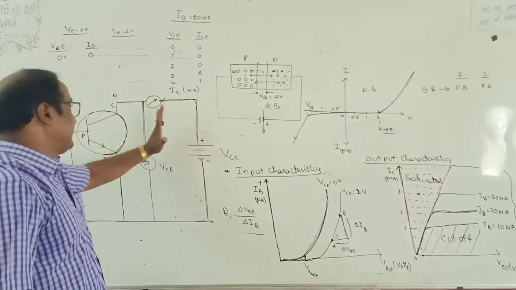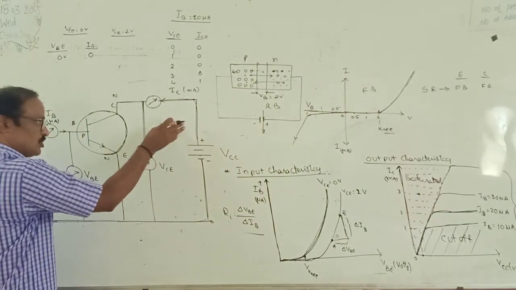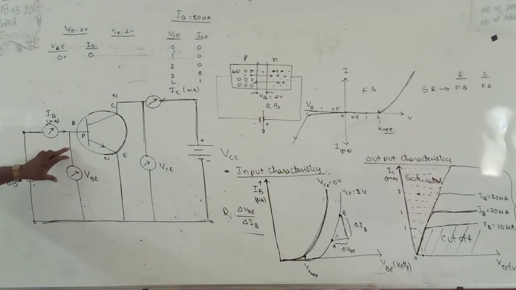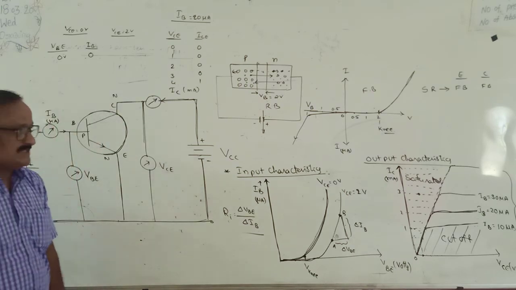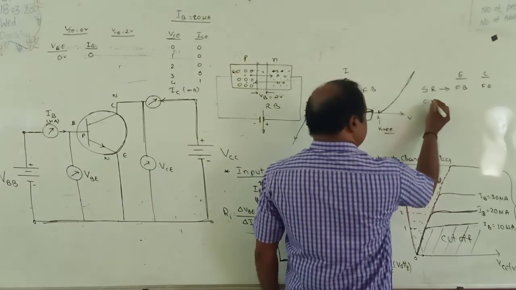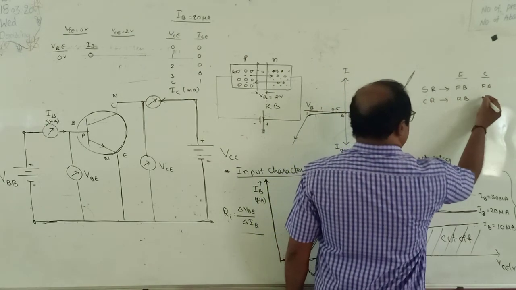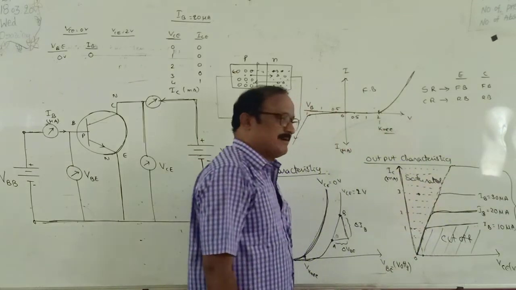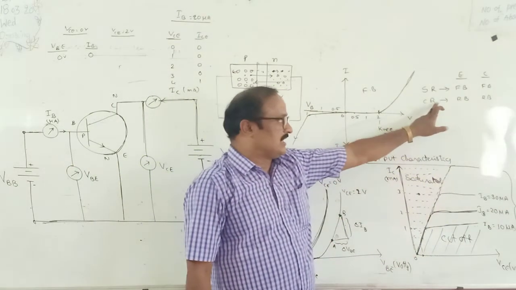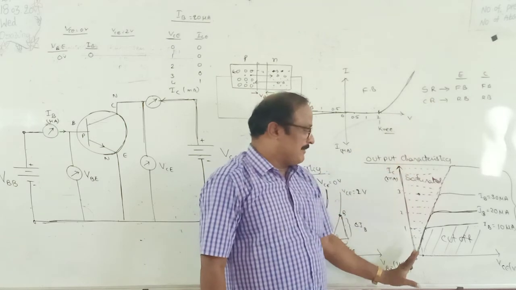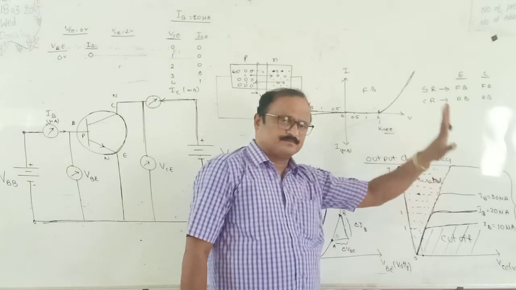For no output current, the collector diode must be in reverse bias. Suppose the input region is also kept in reverse bias, then there is no current passing through the transistor. That means in the cutoff region, the emitter diode is in reverse bias and the collector diode is also in reverse bias. Both are in reverse bias, and IC is approximately 0.